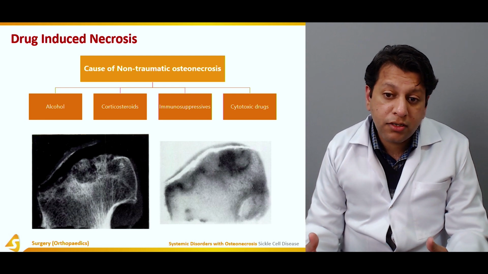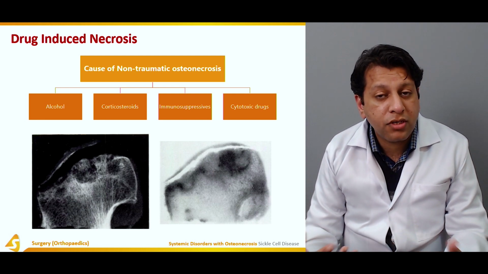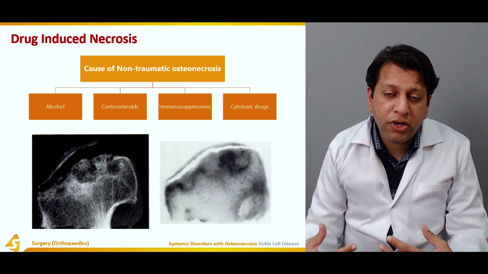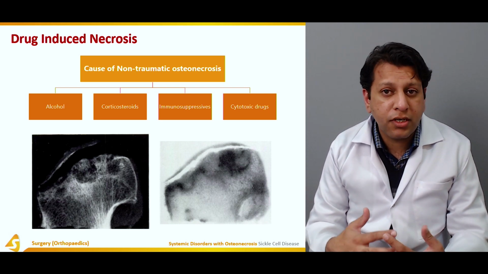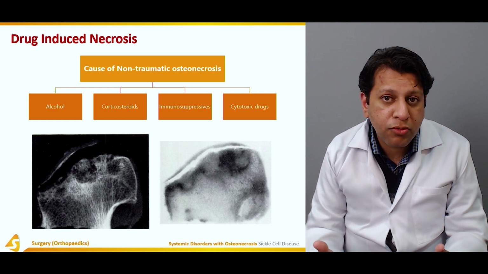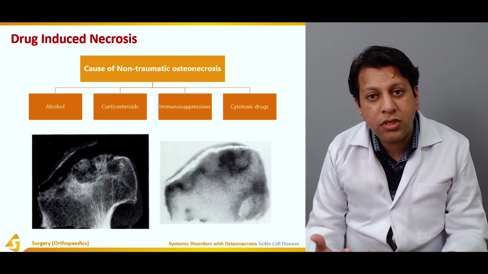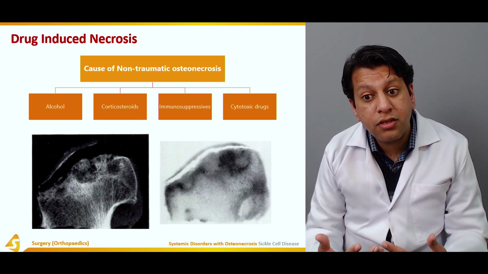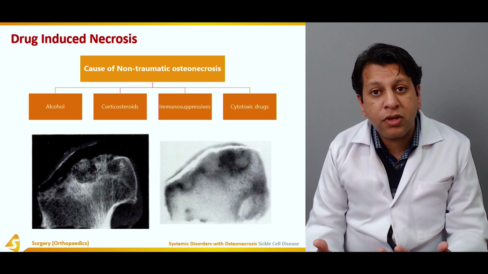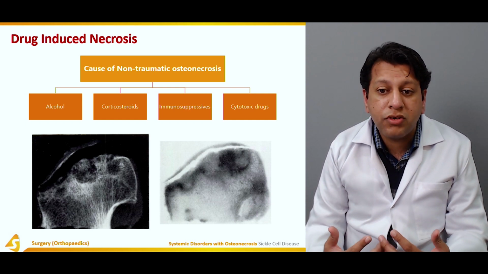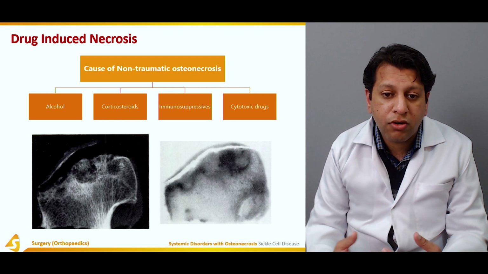If the patient has undergone grafting, for example a liver transplant or kidney transplant, post-operatively they have to be given certain drugs which suppress their immunity so that they cannot show a host versus graft reaction. This may result in excessive steroids usually being given, which may eventually cause AVN or osteonecrosis.